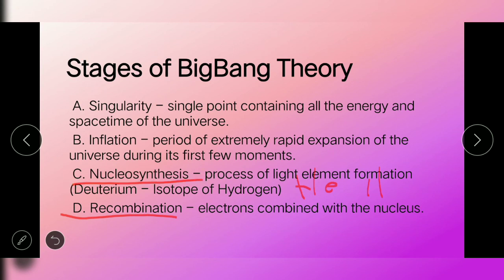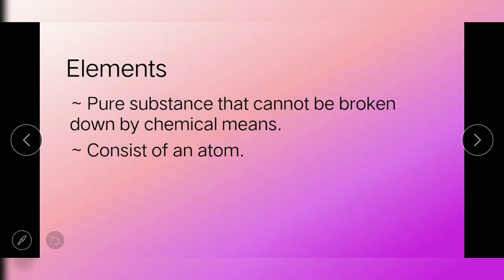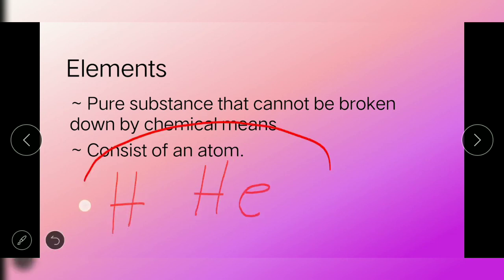Mula sa mainit, lumamig na ang temperatura during Big Bang. Yung temperature or the decrease in temperature causes the electrons to combine with the nucleus. Uulitin ko, habang bumababa ang temperatura, electrons combine with the nucleus. Lagi lang nating tatandaan that the first two elements formed during the Big Bang are hydrogen and helium. And these two elements are very important for the next slides.